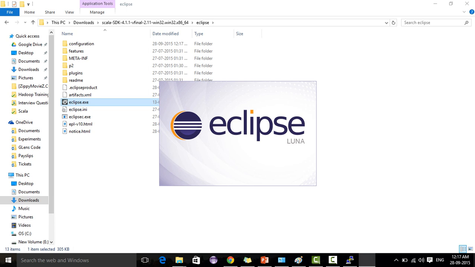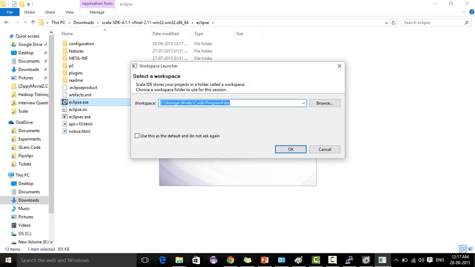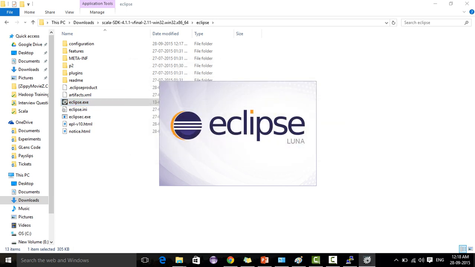If you already have Eclipse, you can go to the Eclipse marketplace and add the Scala SDK also. Otherwise, you can download the entire Eclipse IDE with the Scala SDK.